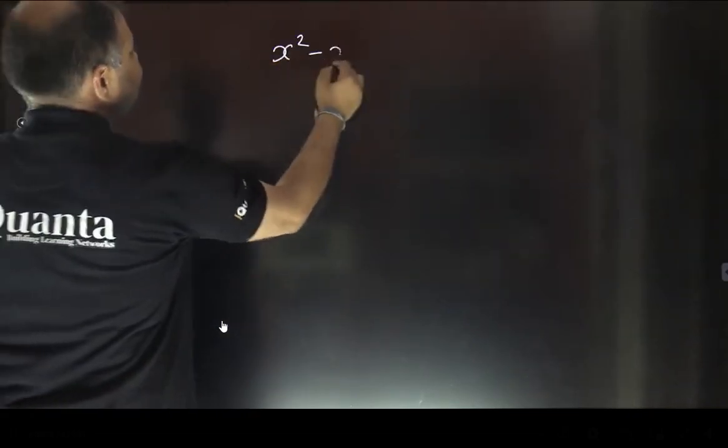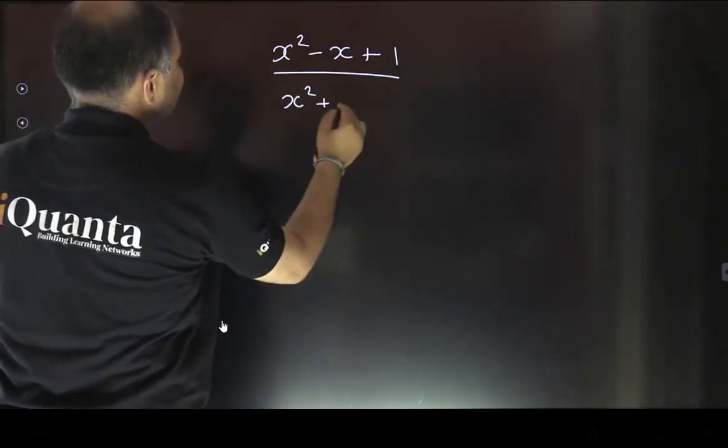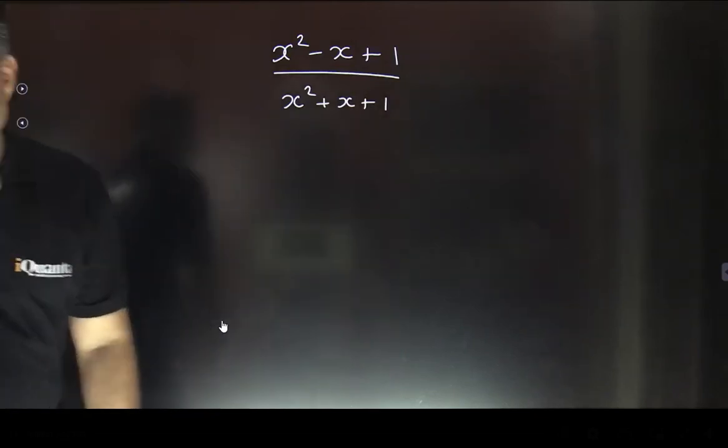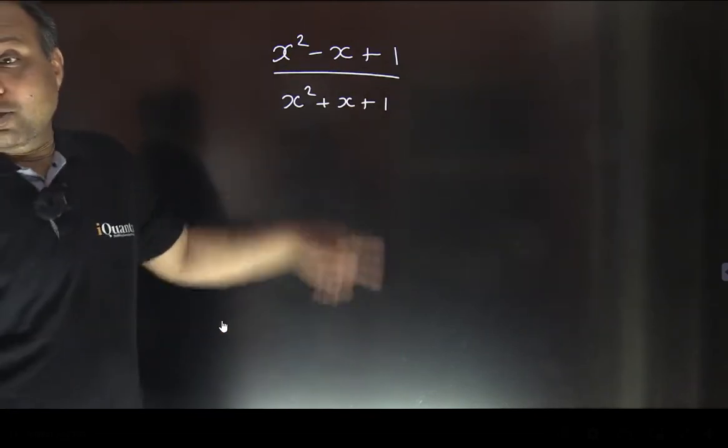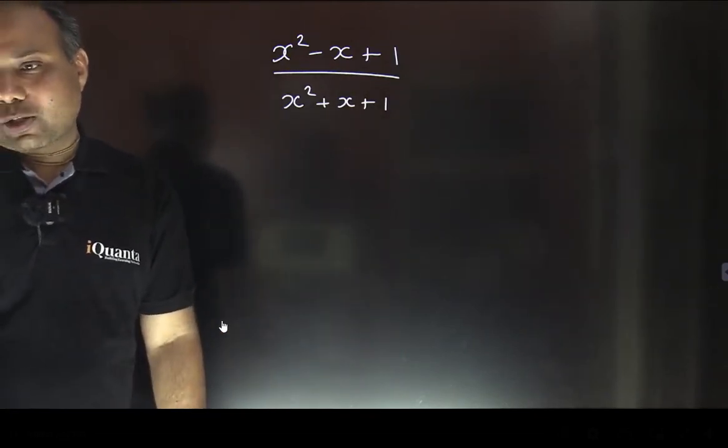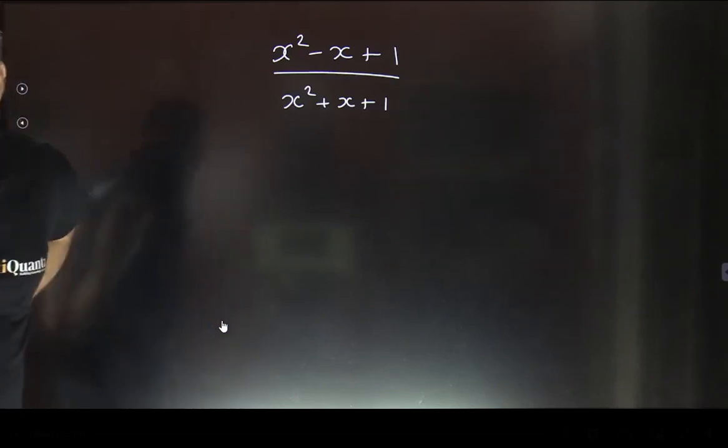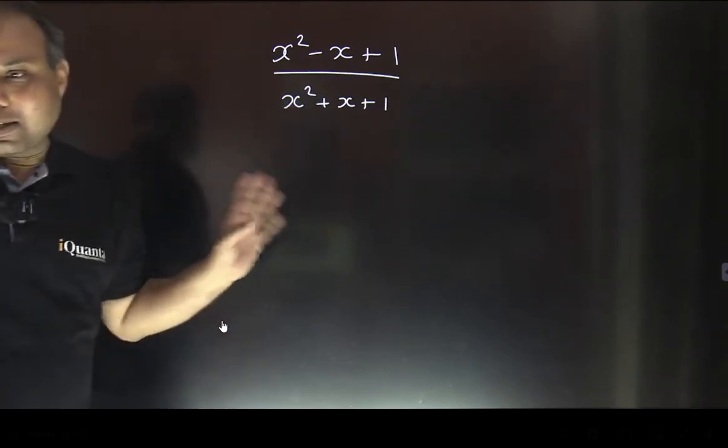Okay, I was worried. Anyway, so this was the question: (x square minus x plus 1) upon (x square plus x plus 1). For this expression, we were supposed to find the minimum and maximum value, right? And x is a real number here. But see, x is not mentioned as positive in this question. So how to solve this question in a better way? That's the basic idea now.